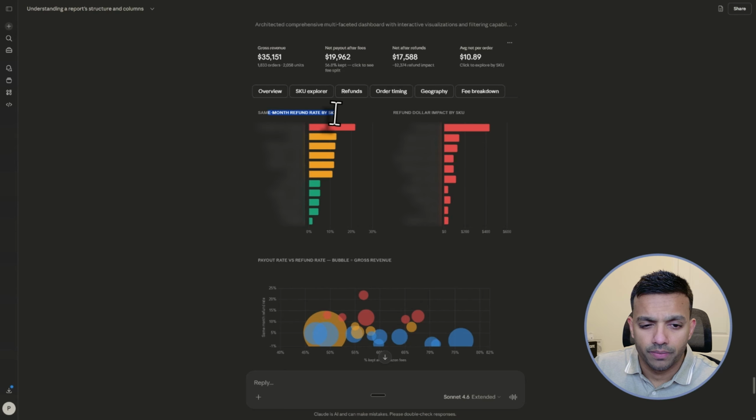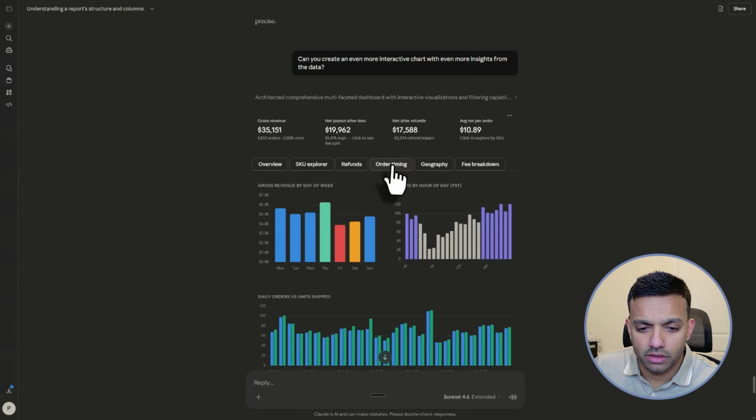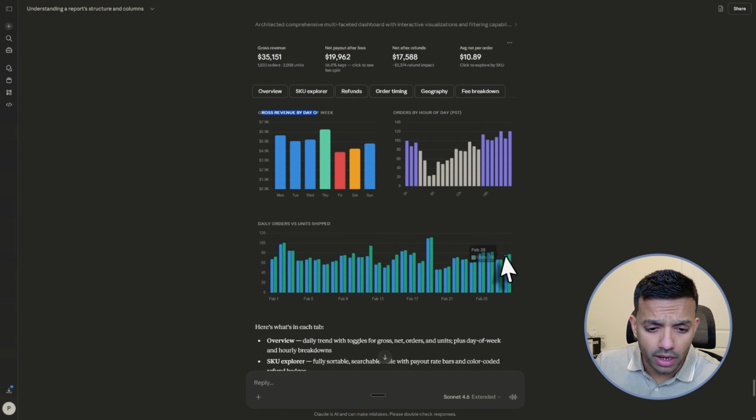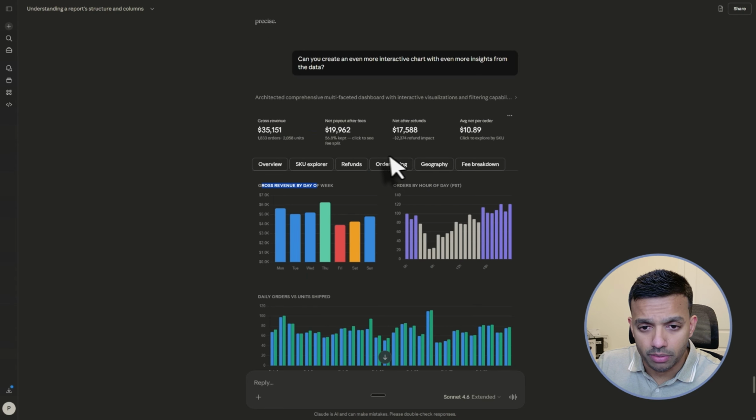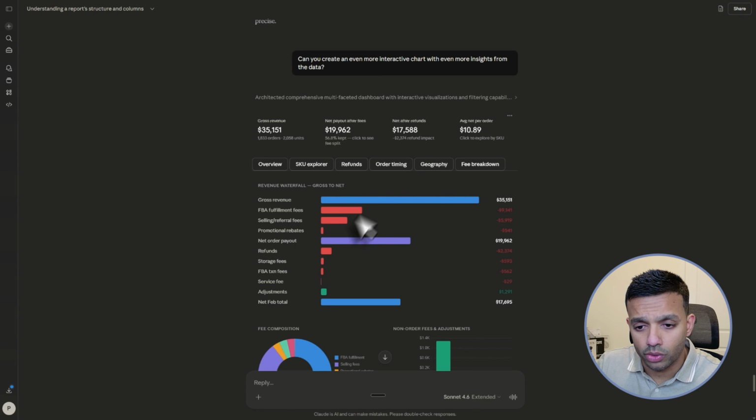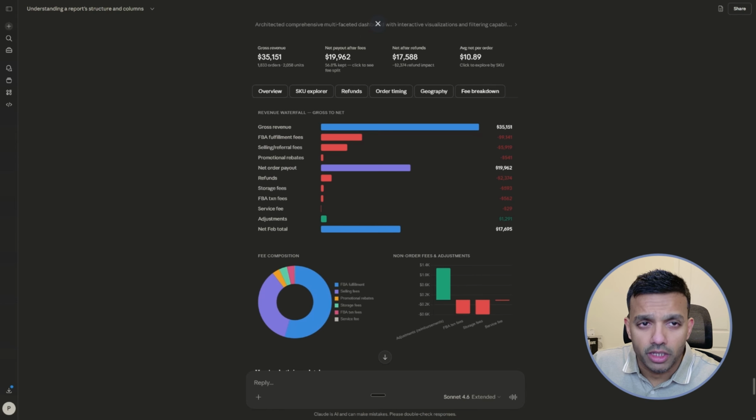refunds, same month refunds by dollar impact, has bubble charts here. This is wild. Order timing has obviously revenue by day of the week, by the hours, orders by unit shipped. Very, very cool. Top 12 states by gross revenue, fee breakdown. Look at that. I mean, I didn't even ask for half of this, not even one fourth of this. So this is powerful, right?